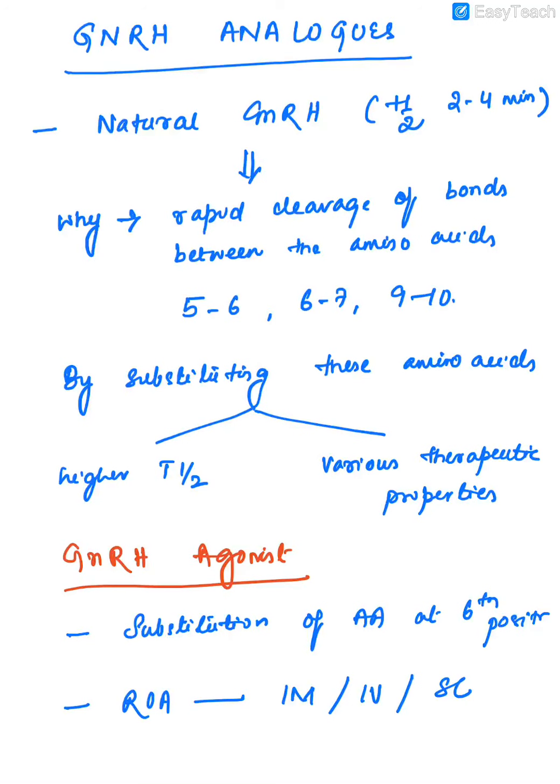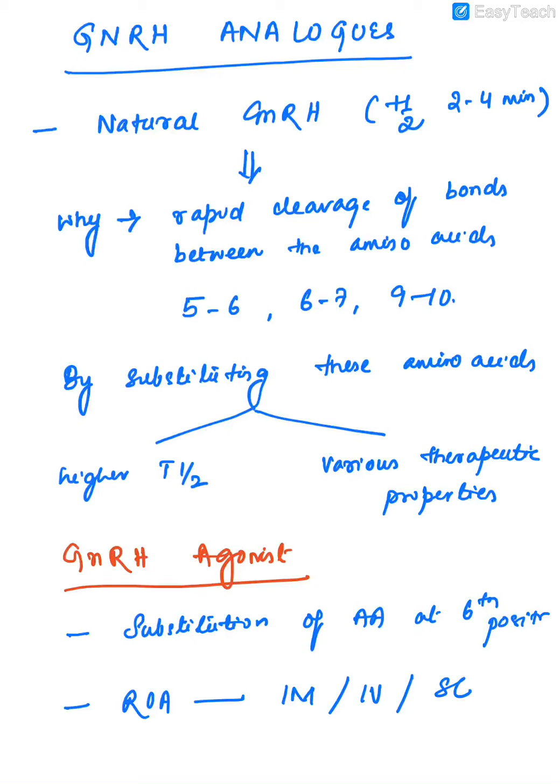This completes natural GnRH. In clinical practice, we use certain drugs which are synthetic GnRH analogs. As I already told you, natural GnRH has a very short T-half of 2 to 4 minutes. Why?